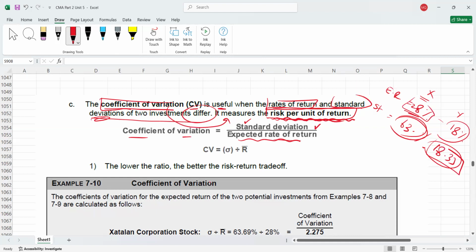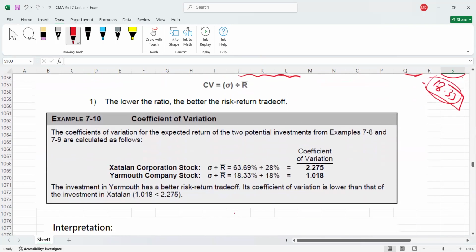This will give you a risk per unit of return. Here we are calculating for X first. What is the formula for coefficient of variation? Standard deviation divided by expected rate of return. For X, the standard deviation is 63.69% divided by 28%, the expected rate of return. So the coefficient of variation, CV, is 2.275. Then for Y company stock, the standard deviation is 18.33% divided by 18%, the expected rate of return. So here it is 1.018.